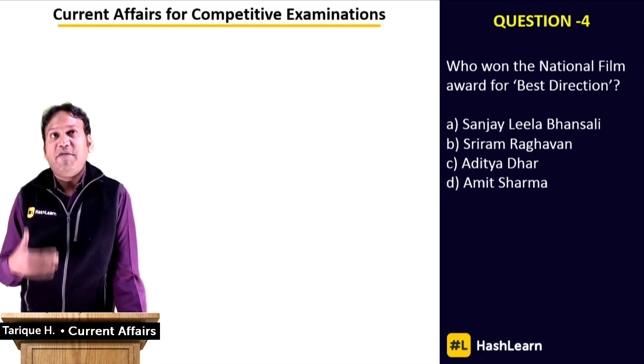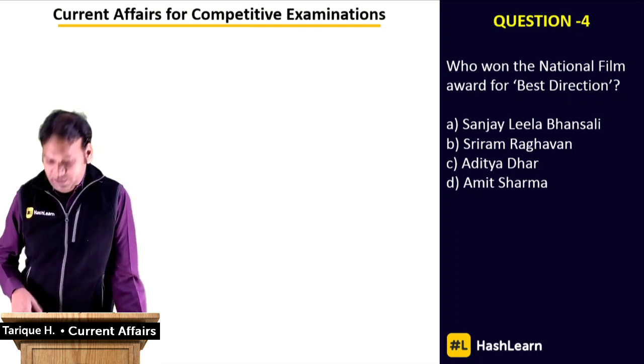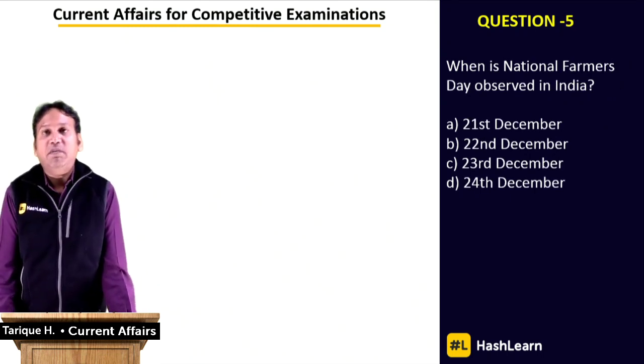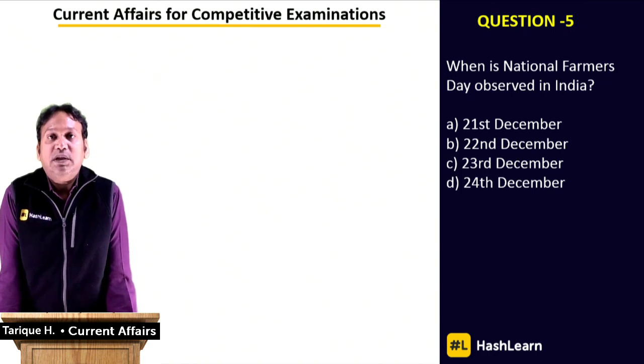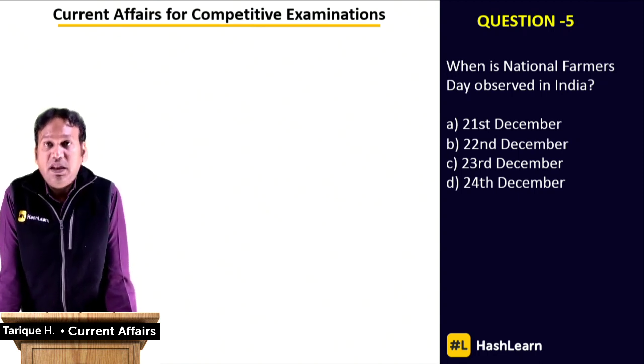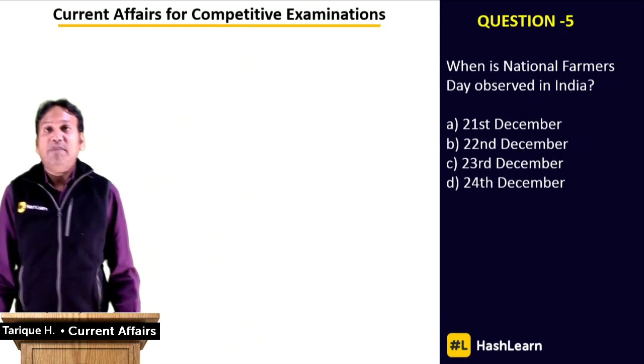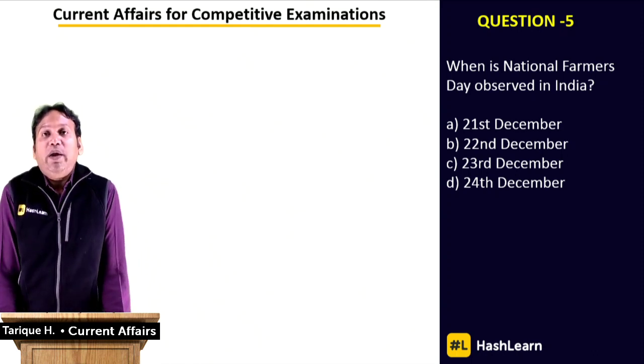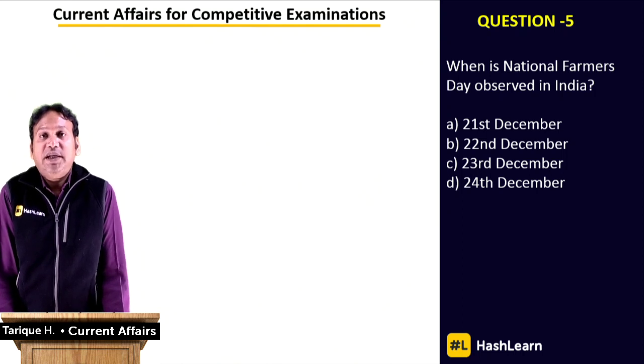Let's move on to question number 5 now. Let's see what we have in question number 5 for you. So when is National Farmers Day observed in India? Rashtriya Kisan Divas, or National Farmers Day, is observed on which of the following days? Is it the 21st of December, 22nd of December, 23rd of December, or 24th of December? When is National Farmers Day?